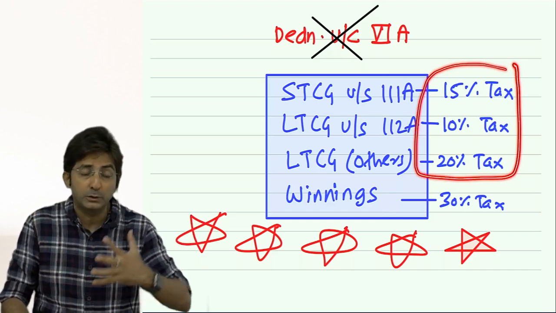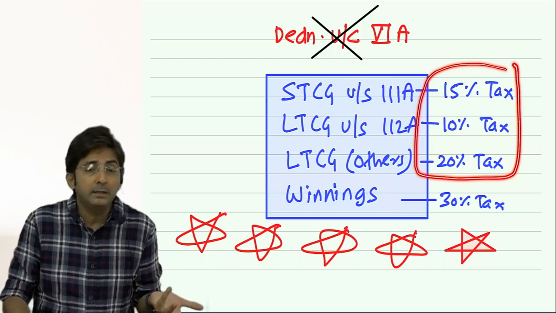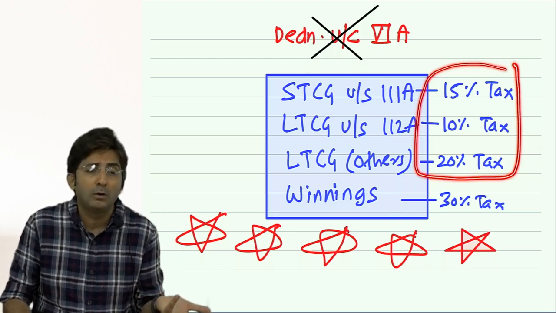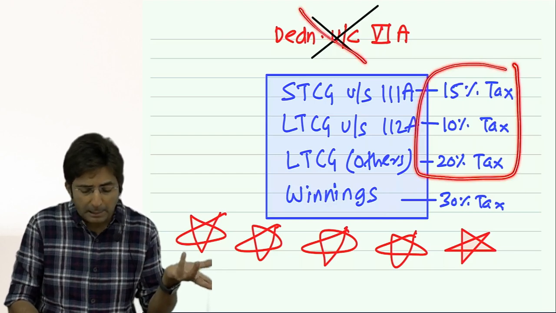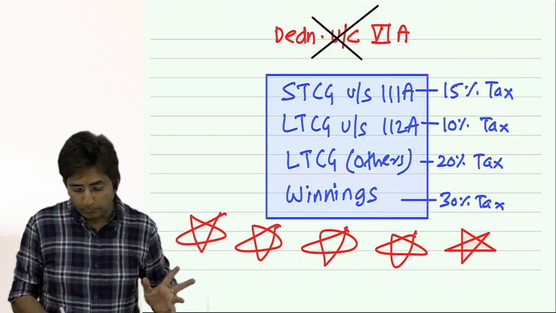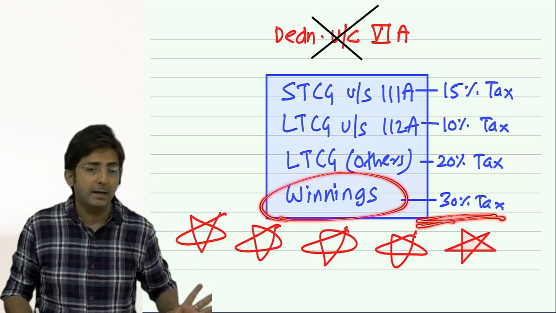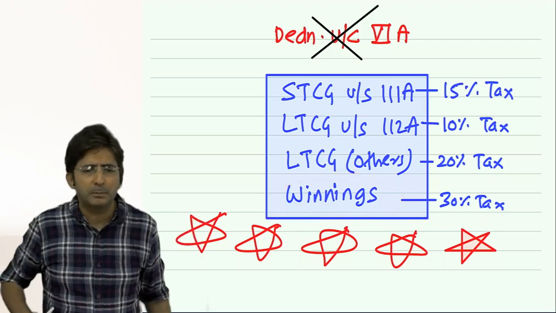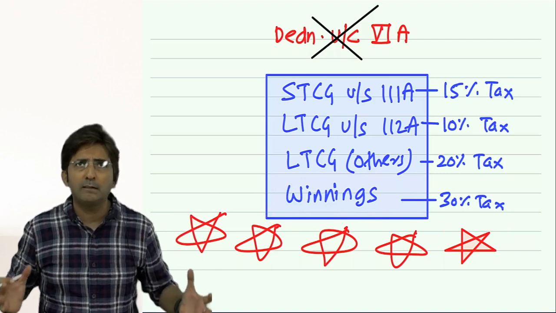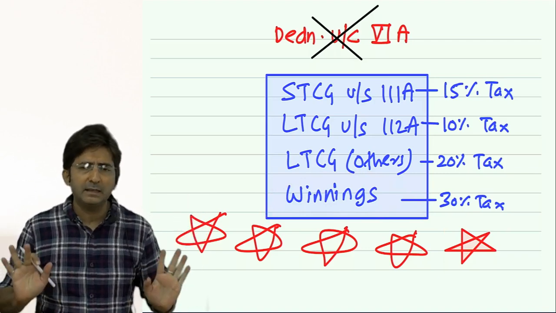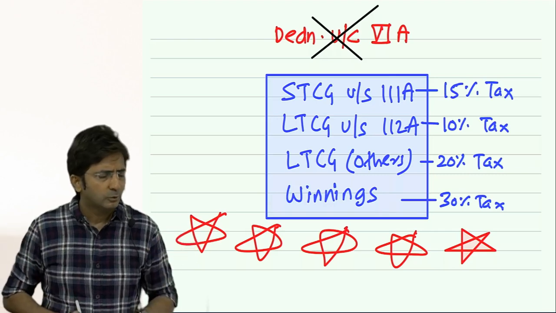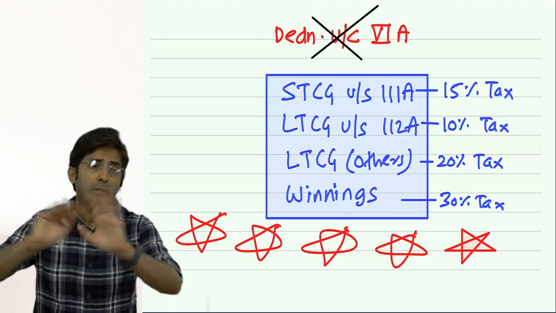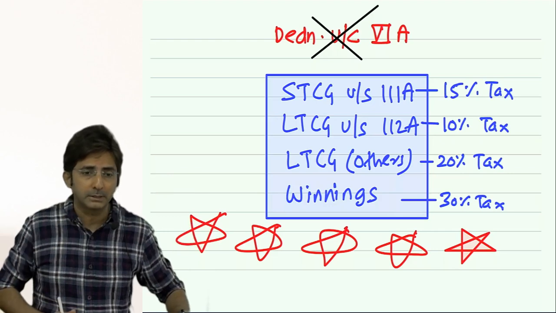But right now you just understand like this, that already the rate of tax is so low. Sorry, then you won't get chapter 6A. And for winnings the tax rate is high, but the government does not want to give chapter 6A, because this is not income from hard work. It is income without any hard work. So that's why the government wants to charge full 30% tax without chapter 6A.